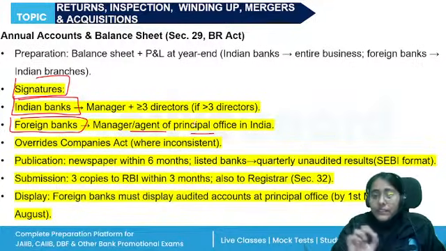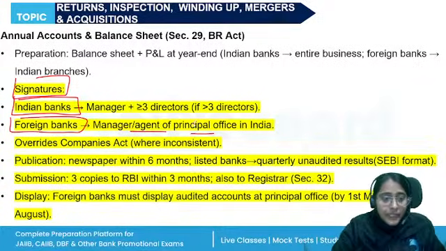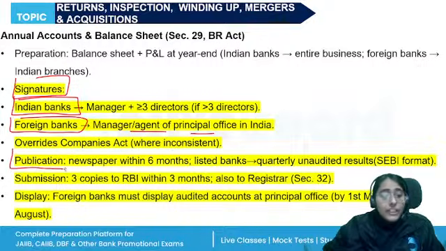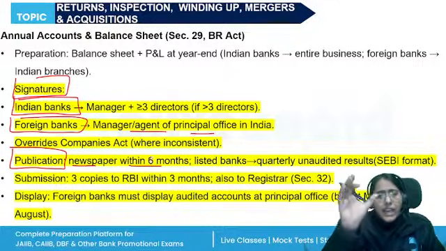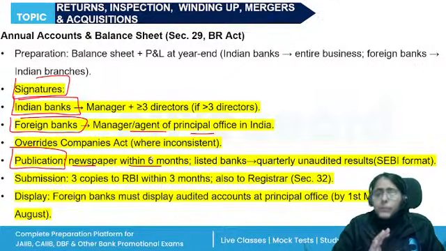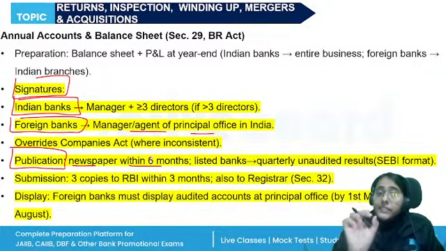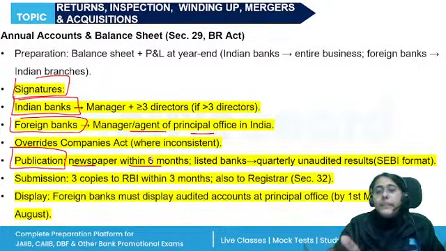Under the SEBI listing agreement, listed companies need to submit unaudited financial results on a quarterly basis. Also, all the banks need to publish in a newspaper in wide circulation at the place where the banking company has its principal office within a period of 6 months from the end of the period to which the account relates. Okay. And banks who have their shares listed on the capital market, unaudited quarterly results have to be published as prescribed by SEBI.